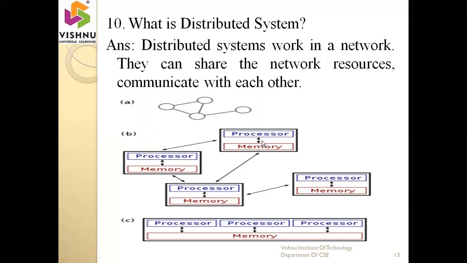Here there are system 1, system 2, system 3, and system 4. System 1 has its own processor and memory. System 2 has its own processor and memory. System 3 has its own processor and memory. And system 4 also has its own memory and processor. So all these devices are connected with one another with the help of this communication link. With the help of this communication link, we send and receive the messages. At the same time, you share the resources between the different devices.